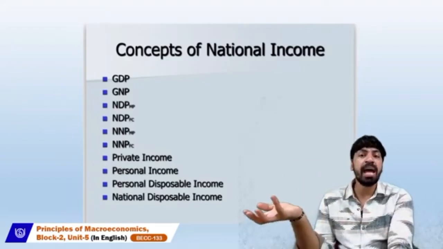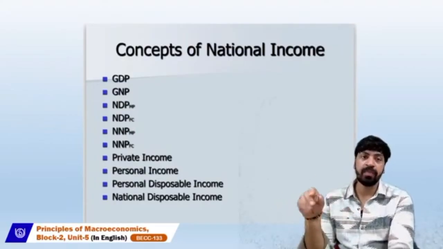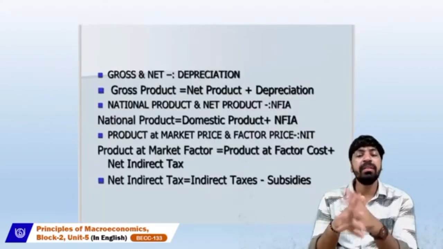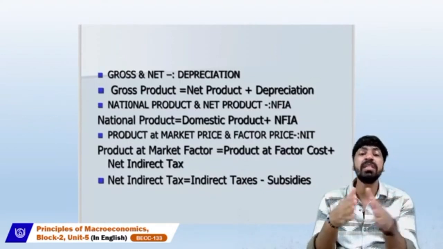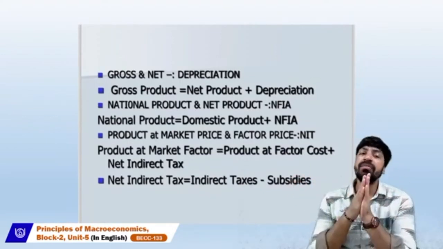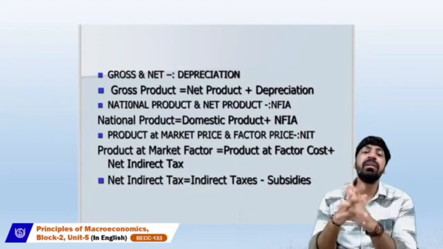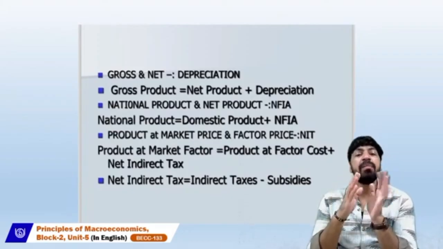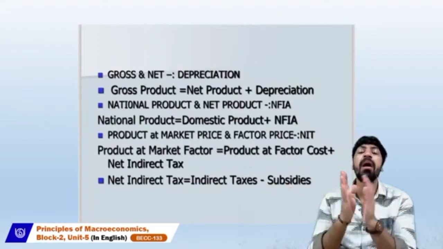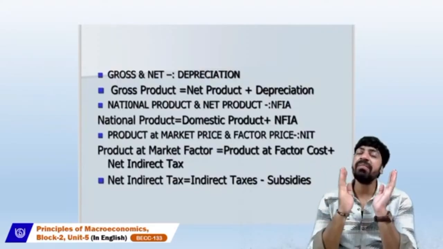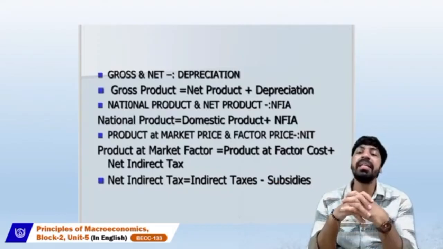Then we come to the methods of measuring national income, which is an important part of this unit. Let's talk about the various parameters or mathematical formulas used in measuring national income. The first one: when we talk about gross and net, we always talk about depreciation. When we talk about product at market price and factor cost, we talk about net indirect taxes. When we talk about national product and domestic product, we always talk about net factor income from abroad.